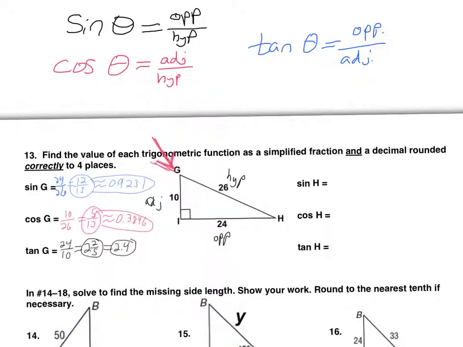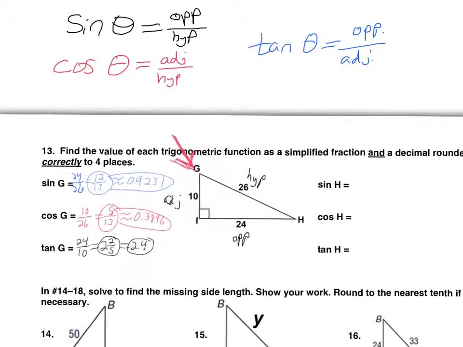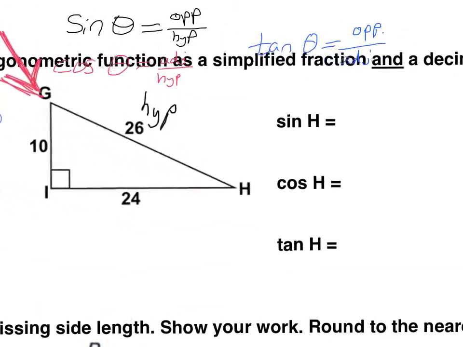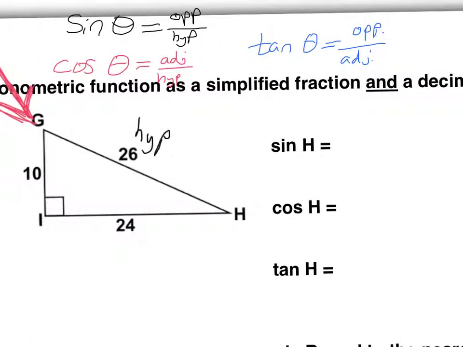We have a whole other set of sine, cosine, tangent, but this time from H's point of view. So if you wrote in on this triangle, you may want to go back and erase because things are going to change. The hypotenuse is still 26. That doesn't change because that's always just the longest side, the side across the right angle. But if we're looking at this from H's point of view, now 24 is the adjacent side and 10 is the opposite side.